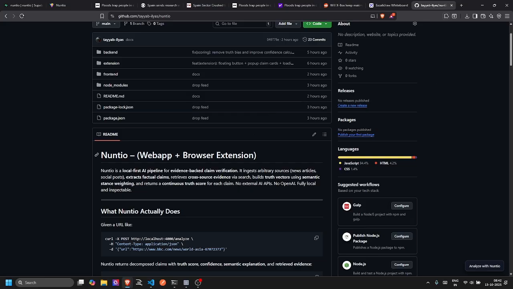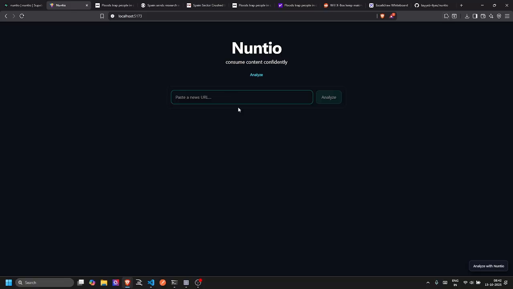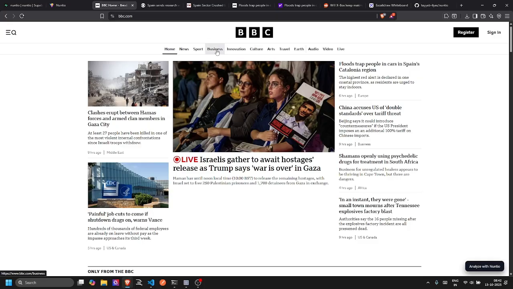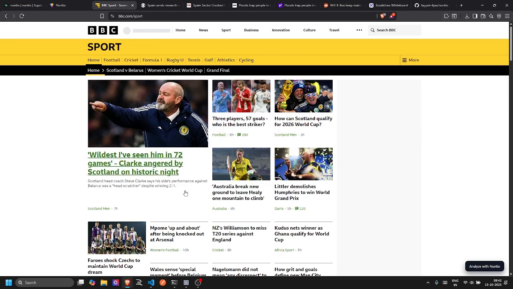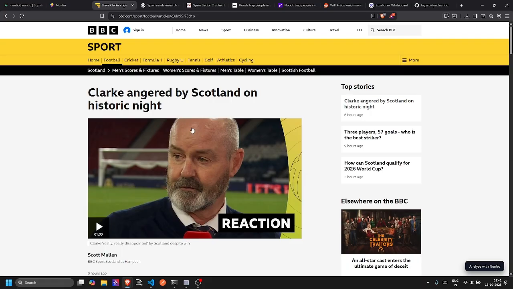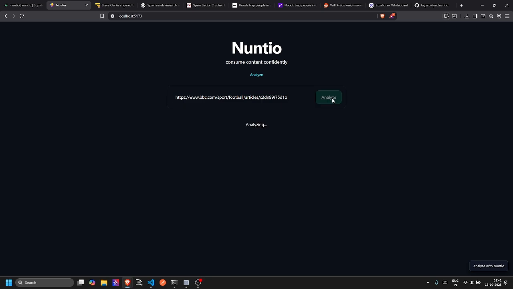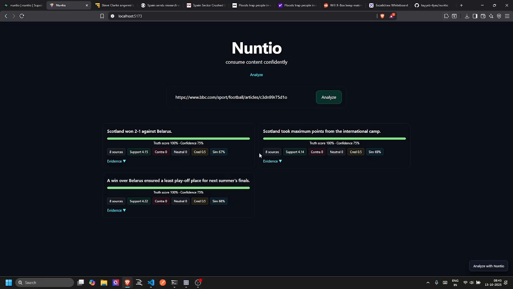Now I'll walk through the web app, which is pretty simple. There's nothing much fancy here. For example, I'll go to BBC, go to sports, and go to this article. I'll copy the link, come here, paste the link, and click on analyze. It's starting the process which I explained to you. So these are the three claims that it extracted.